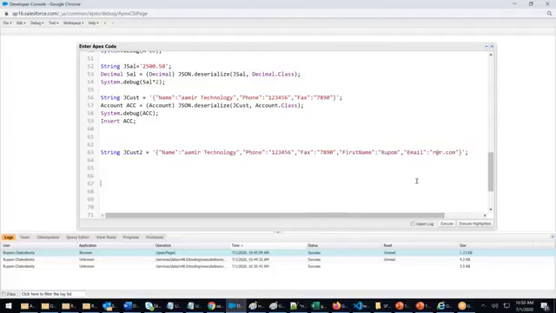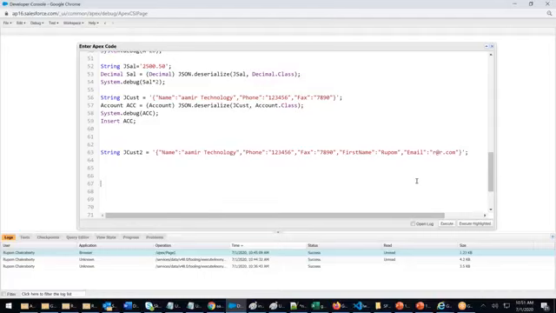So it's neither an account data, nor a contact data. So what should I do?